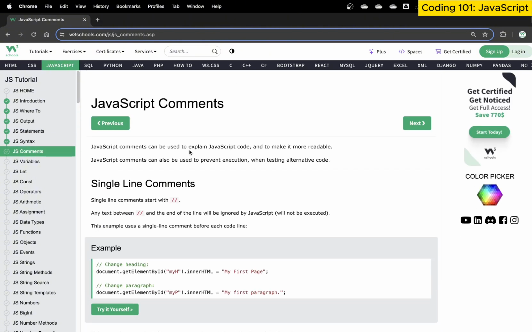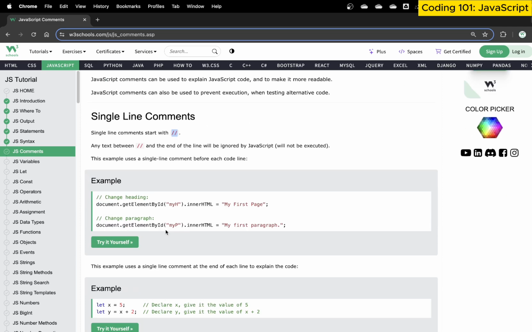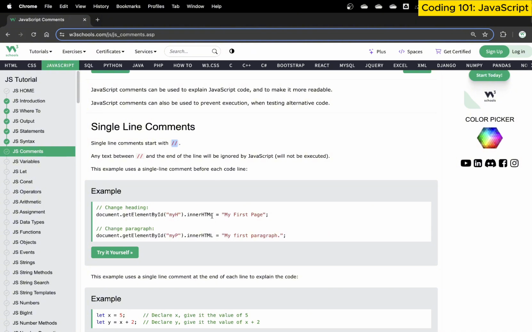So moving forward, let's talk about JavaScript comments. JavaScript comments are written with a double backslash. Every time you want to comment out something, commenting means something that is not read or executed by the browser. In fact, that's the correct way to say it, that JavaScript comments allow us to prevent execution. So anything you write as a comment with this double backslash will not be executed by the browser. So this is double backslash change heading. This is just a string.